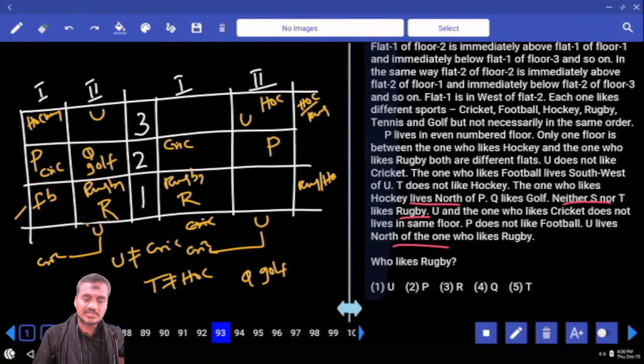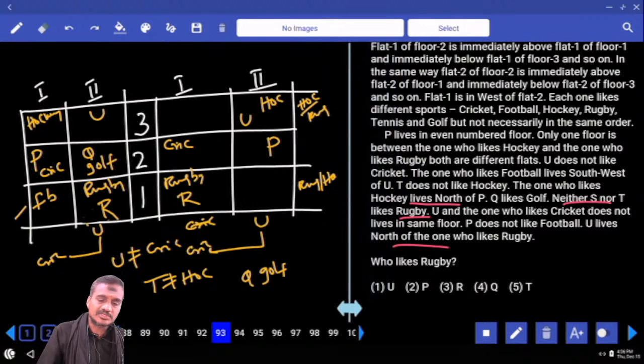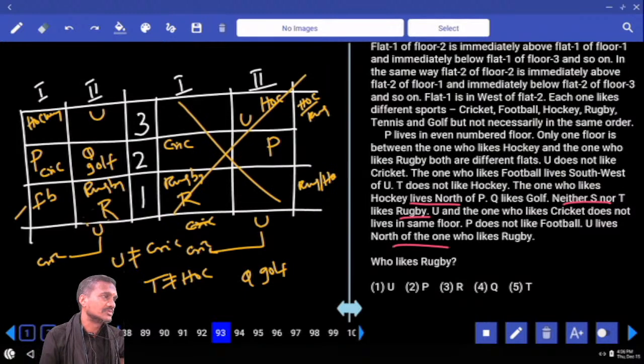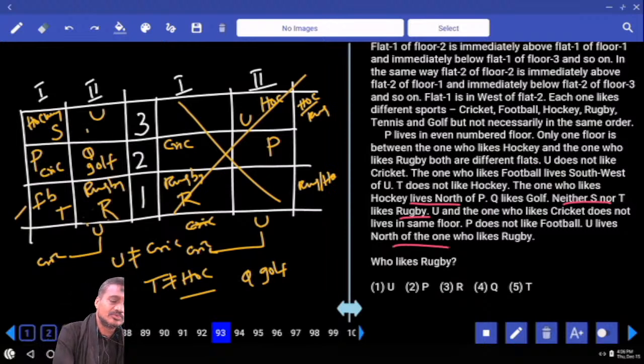U is to the north of the one who likes rugby. Now here U is to the north of the one who likes rugby, that is in the same flat. Then U is to the northeast. Then tell me who is the person left over here? Two persons are left over, S and T. Now T does not like hockey, and T likes football. If T likes football, S likes hockey. And what is the game that is liked by U? U likes swimming.